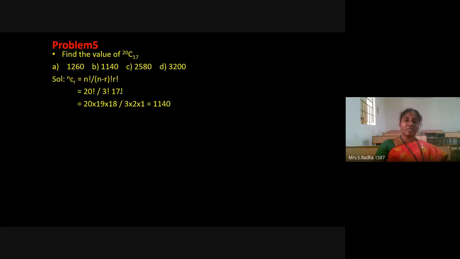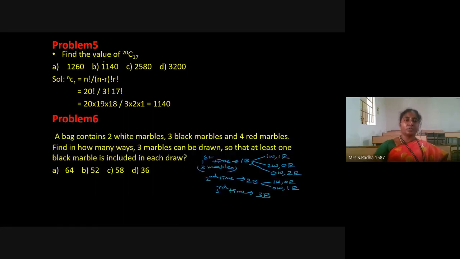Up to 17 it will get cancelled in the numerator and denominator. So finally, you will have numerator 20 into 19 into 18, and denominator 3 factorial, which is 1, 2, 3. If you simplify this, 1140 is coming and option B is the correct answer. This is about combination.